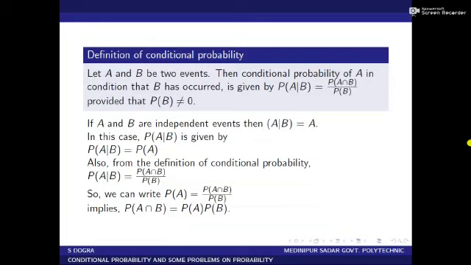If A and B are independent events, then A does not depend on B. So we can simply write A given B equal to A. In this case, P of A given B equals P of A. From the definition, P of A given B equals P of A intersection B by P of B. So P of A equals P of A intersection B by P of B, which implies P of A intersection B equals P of A into P of B. So we have established that for two independent events A and B, P of A intersection B equals P of A into P of B.